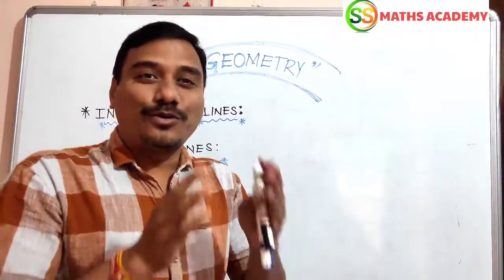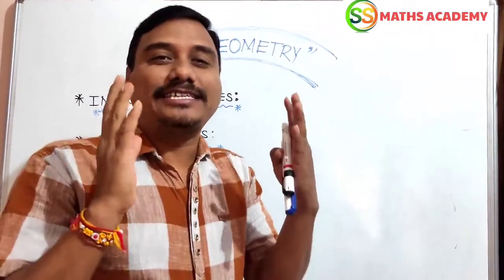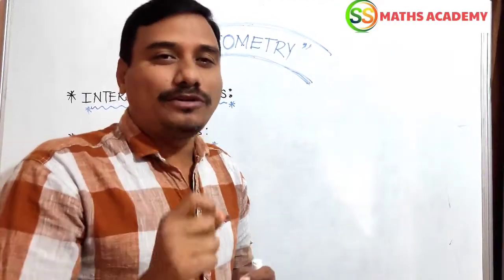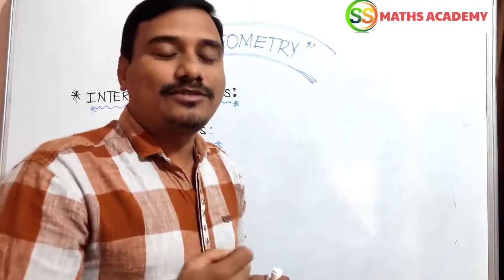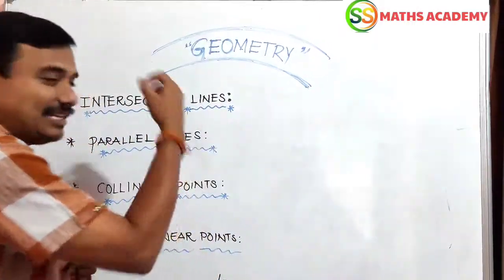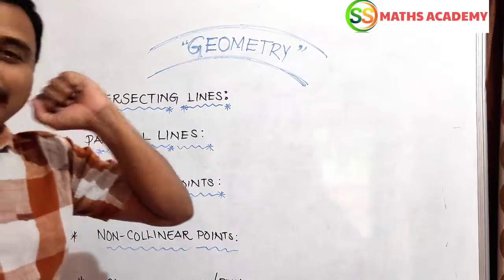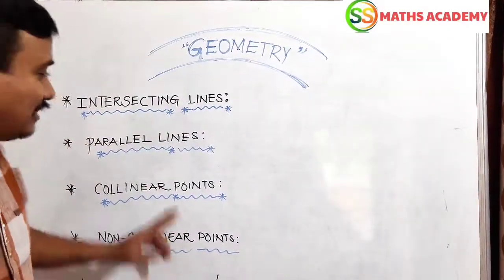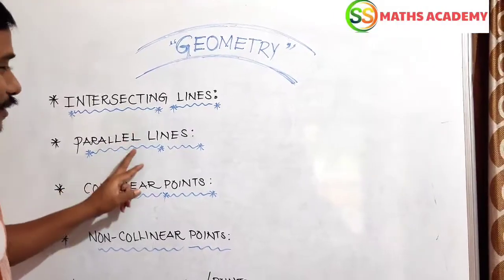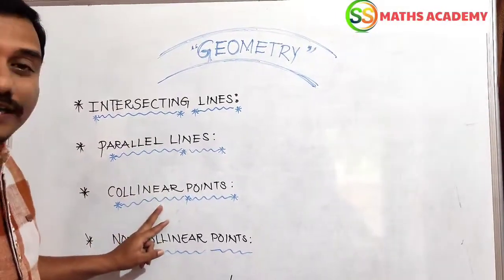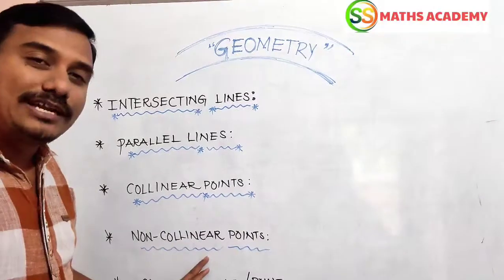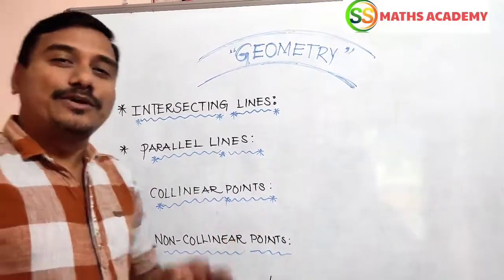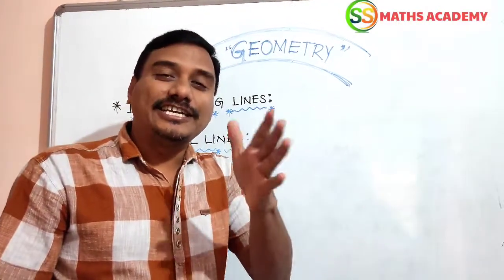Today we are going to discuss the extension of geometry basics. Such beautiful topics are there. Now let us go and discuss it. See here, in the extension part of geometry, the topics I have written are intersecting lines, parallel lines, collinear points, non-collinear points, coplanar lines and coplanar points. Today we are going to discuss them in great detail.